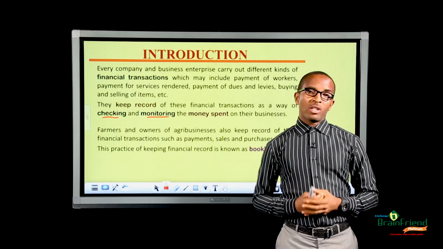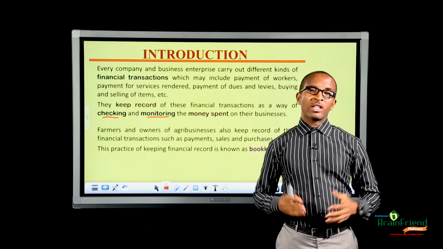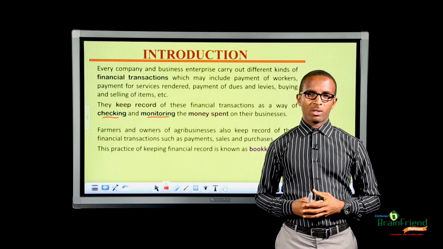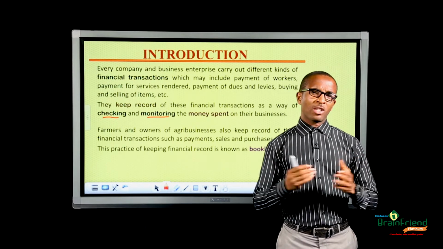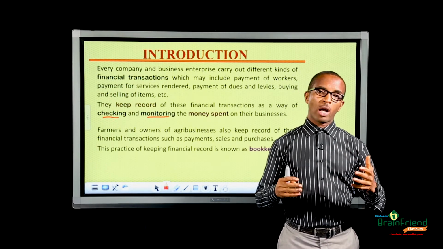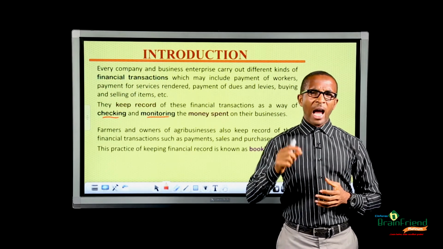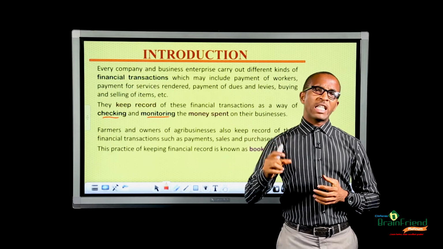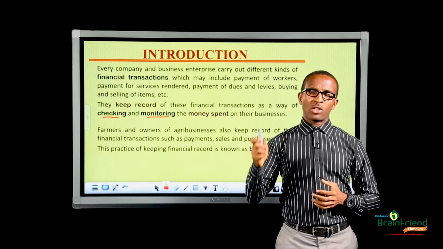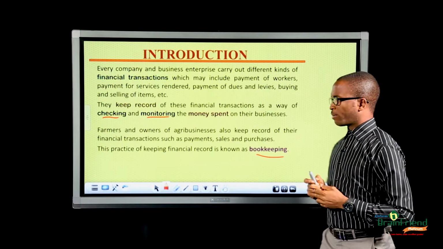Farmers and agribusiness owners also carry out different financial transactions in their farms. Now, some of these financial transactions may include payments of workers and purchases of items needed in their farms. Now, the act of keeping record of all these financial transactions is called bookkeeping.